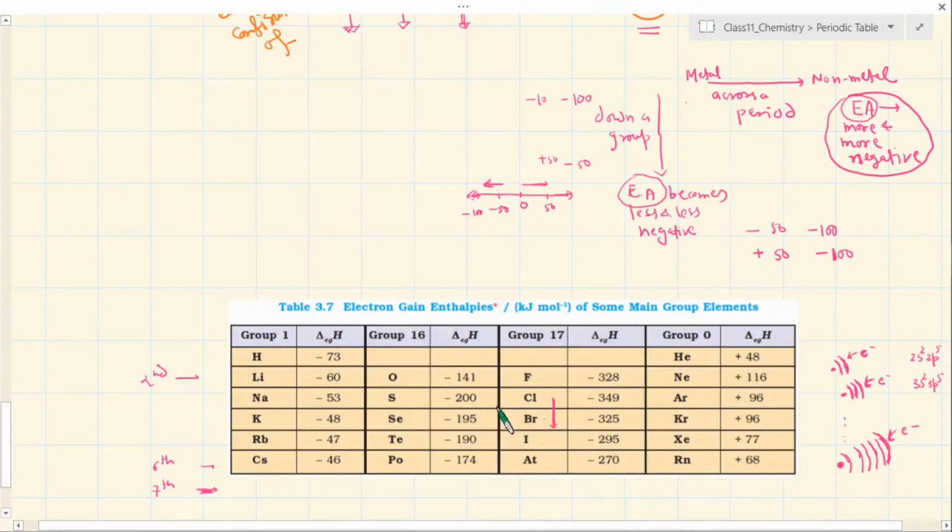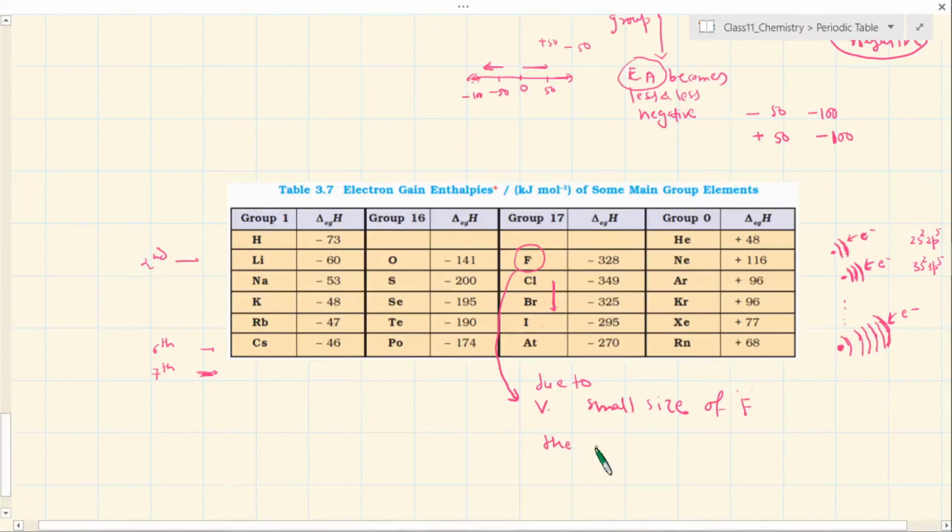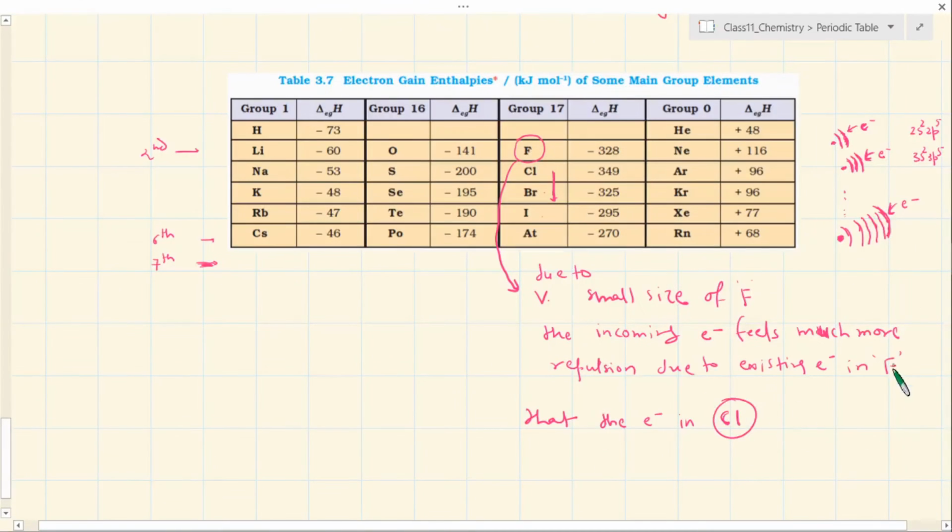So anyway, we'll talk about them a little later, but I'm saying that the fluorine here, because of very small size, the incoming electron feels much more repulsion. Okay, so this is the difference I'm trying to make here. And after that, there is no problem here. You know, there is a little bit freer space in all of them. Anyway, this space is increasing, so that factor starts decreasing then.